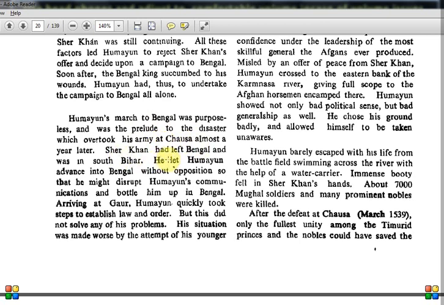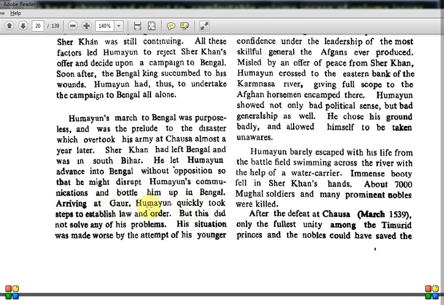Now Sher Khan had left Bengal and was in South Bihar. He left Humayun and advanced into Bengal without opposition, so that he might disrupt Humayun's communications and bottle him up in Bengal. So Sher Shah was initially allowing him to enter, because once he entered territory where Sher Khan had a much stronger hold, he could easily defeat Humayun.